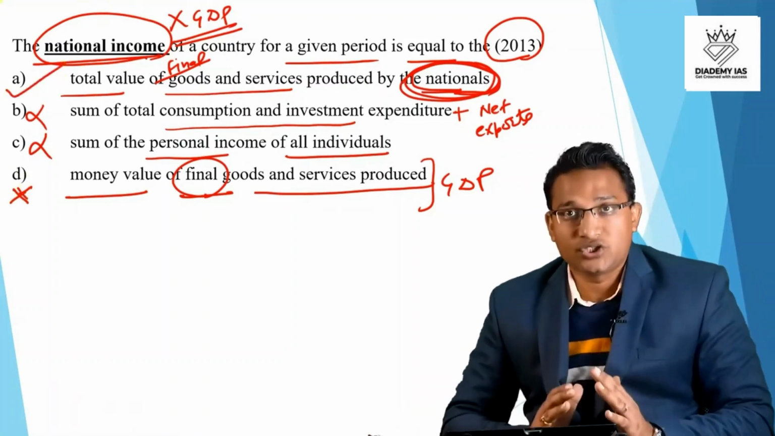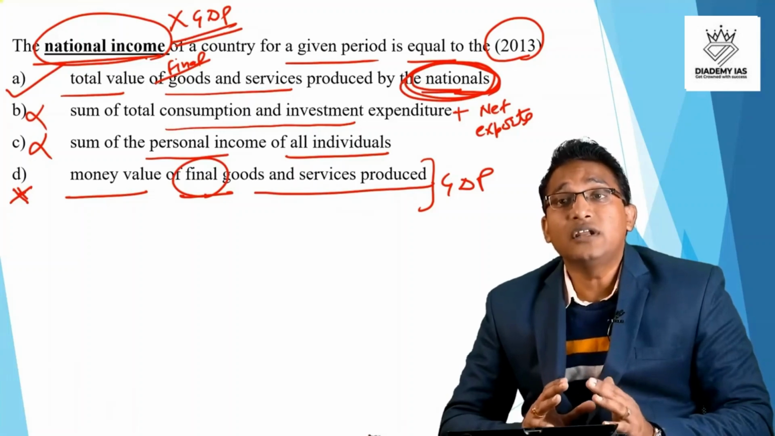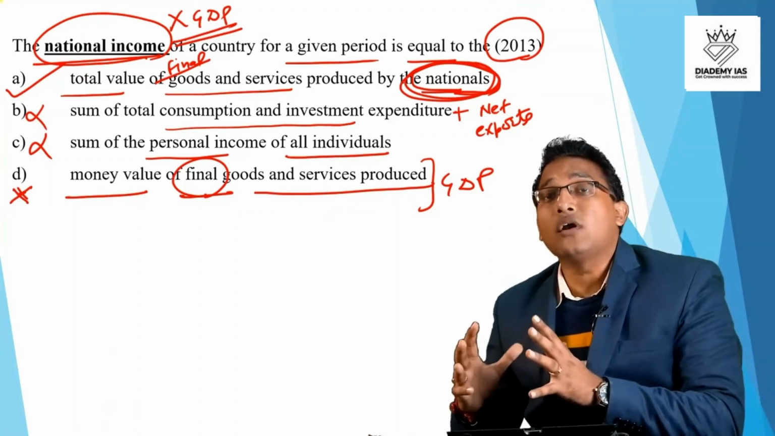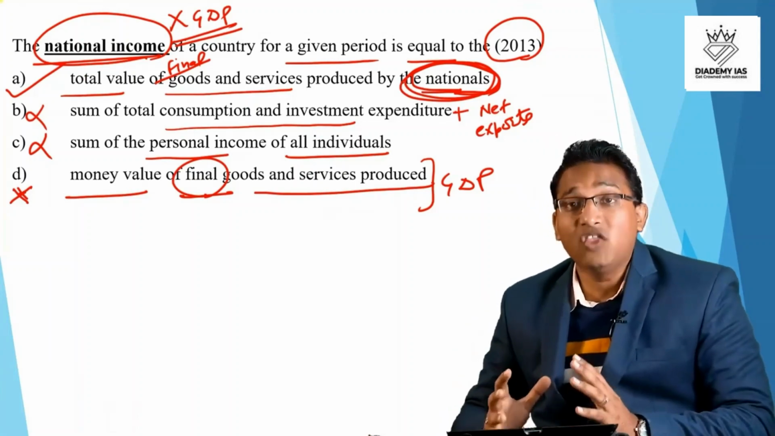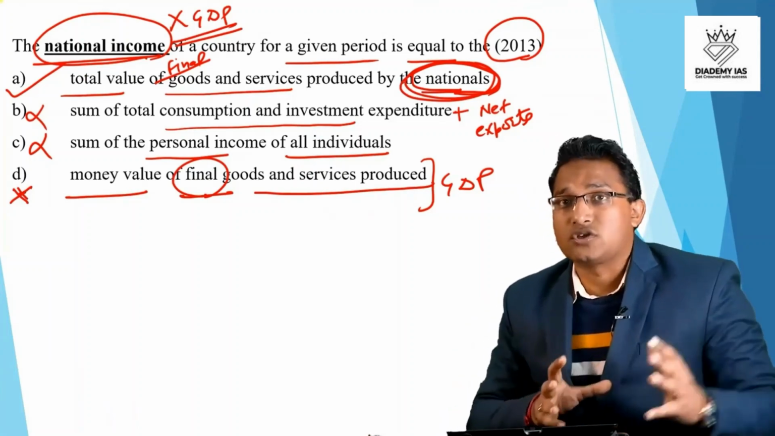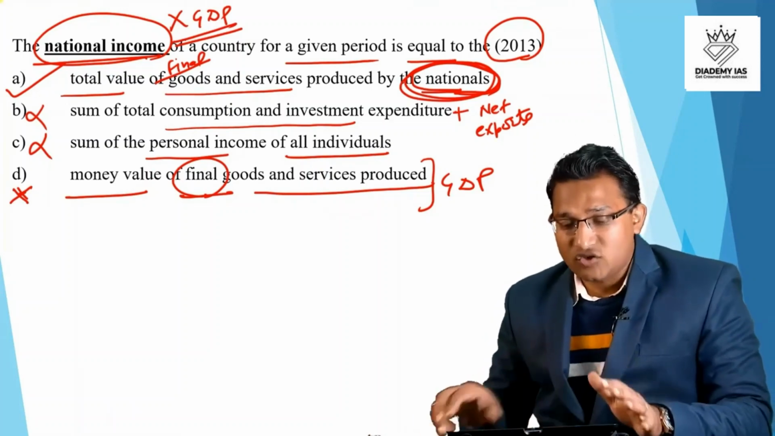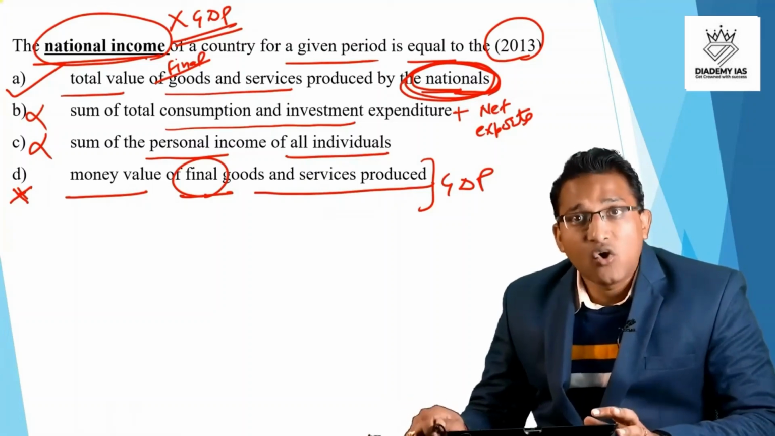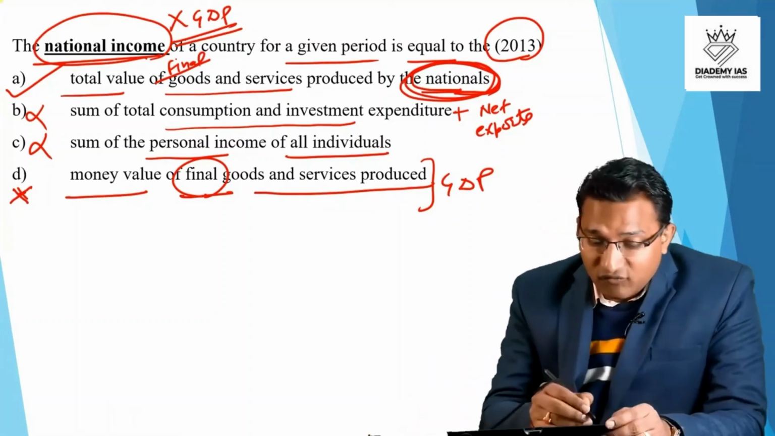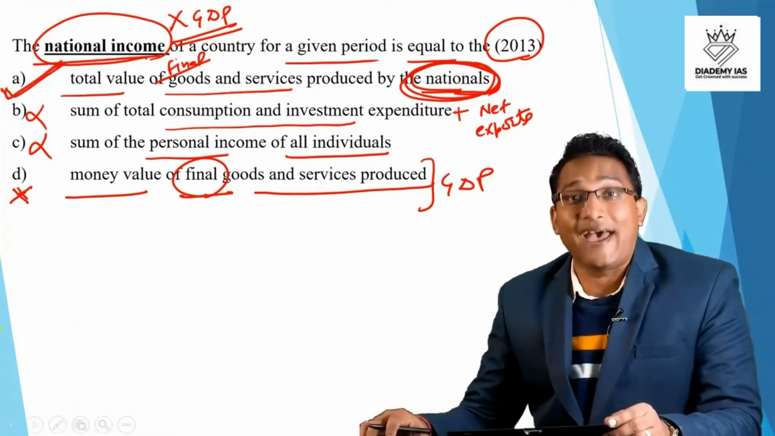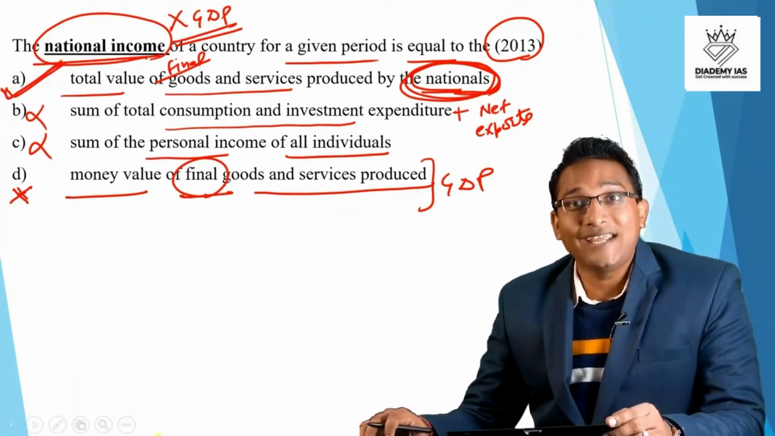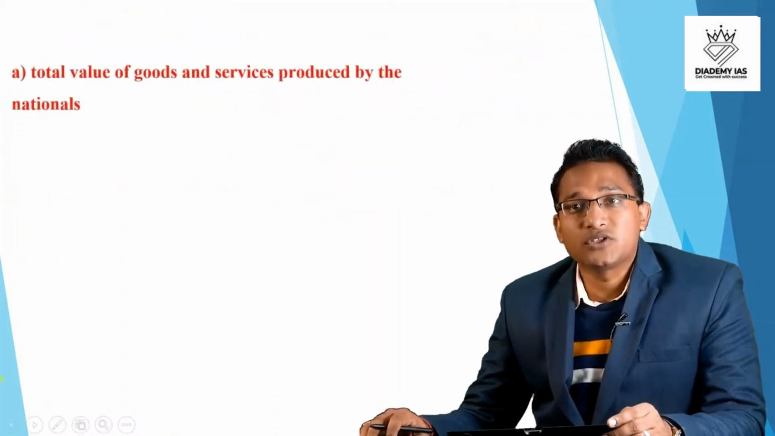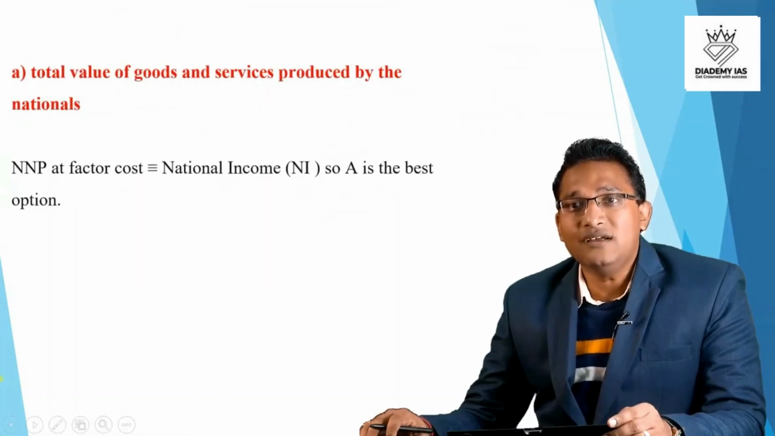Friends, in this type of question, there is no perfect answer. We have to see the more accurate answer, the answer which is very close to the meaning of the word. In this particular question, none of those options is the complete definition of the national income. So out of the four options, option A seems to be the best option. So we will mark option A as the answer, right? So the answer is option A, total value of goods and services produced by the nationals.